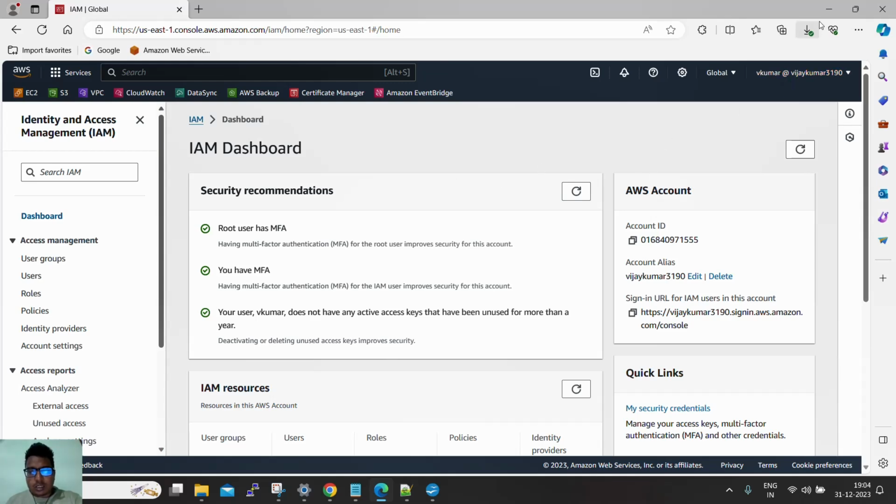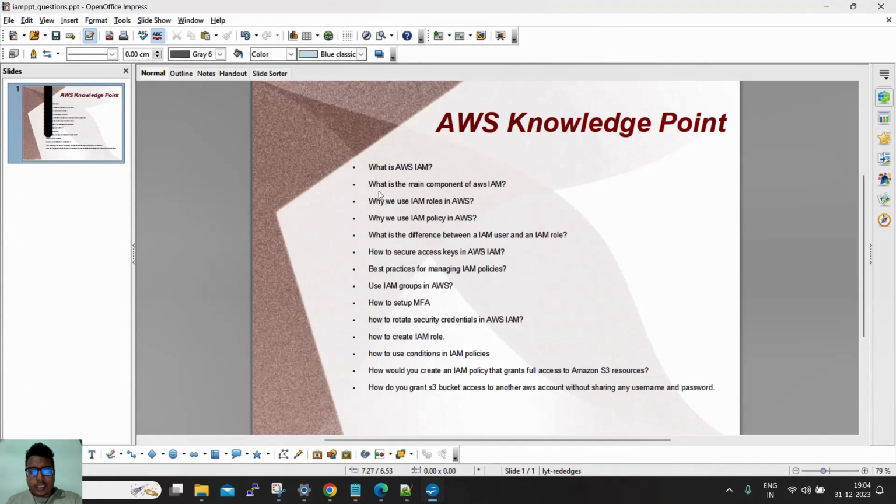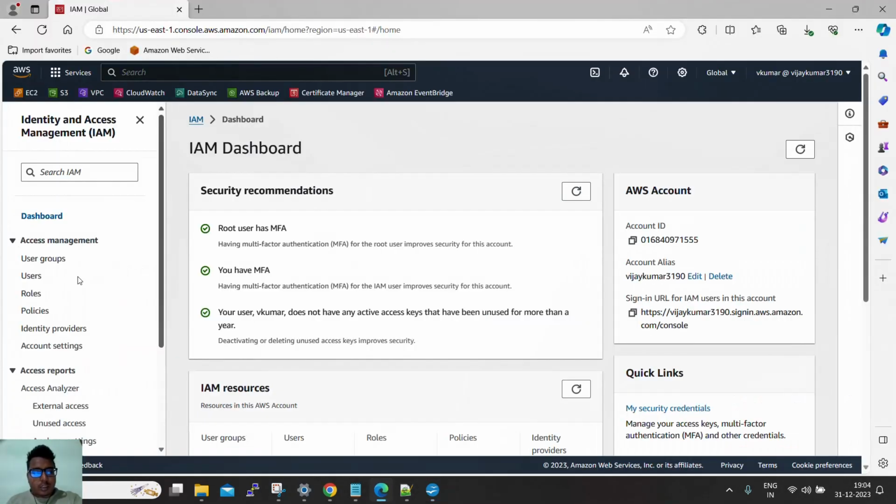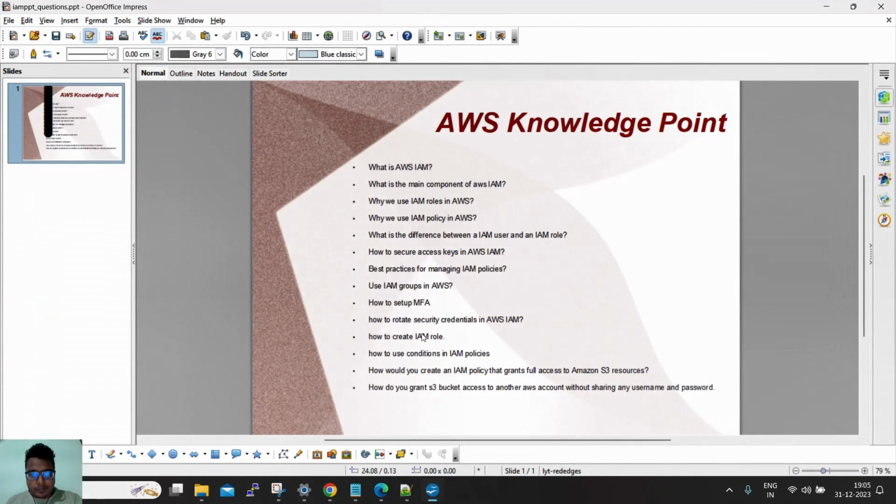This is just a simple answer. And the second question is, what are the main components of IAM? The first is user groups, then users, roles and policy. These four are very critical in AWS IAM. These are the main resources of AWS IAM.